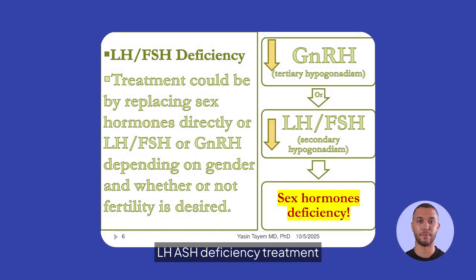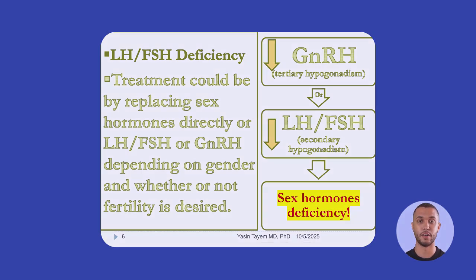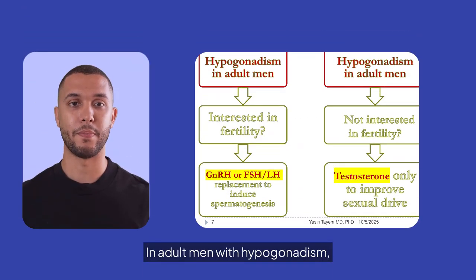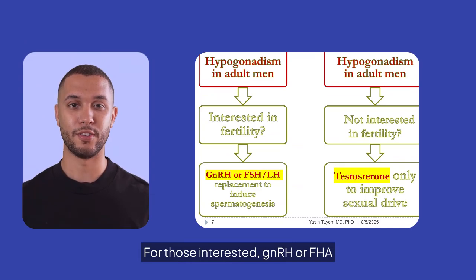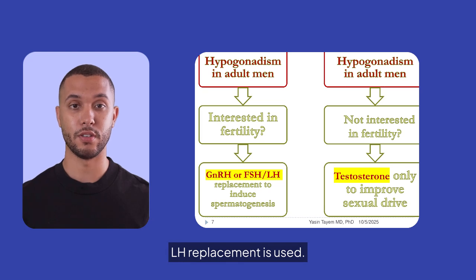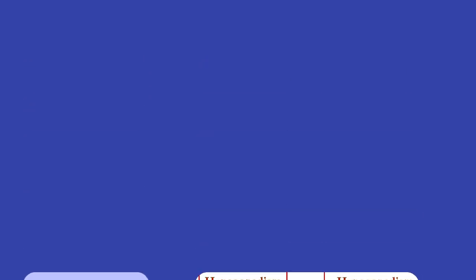LH/FSH deficiency treatment may involve direct replacement of sex hormones or using LH/FSH analogs or GnRH, depending on gender and fertility desires. In adult men with hypogonadism, treatment varies based on fertility interest. For those interested, GnRH or FSH/LH replacement is used. Otherwise, testosterone is administered to enhance sexual drive.